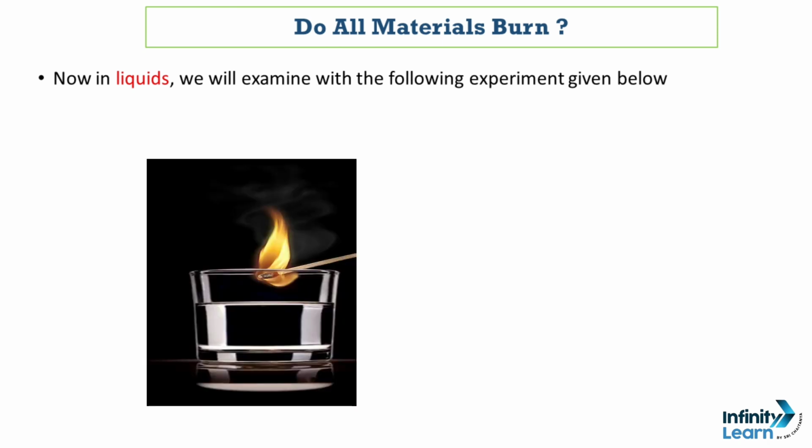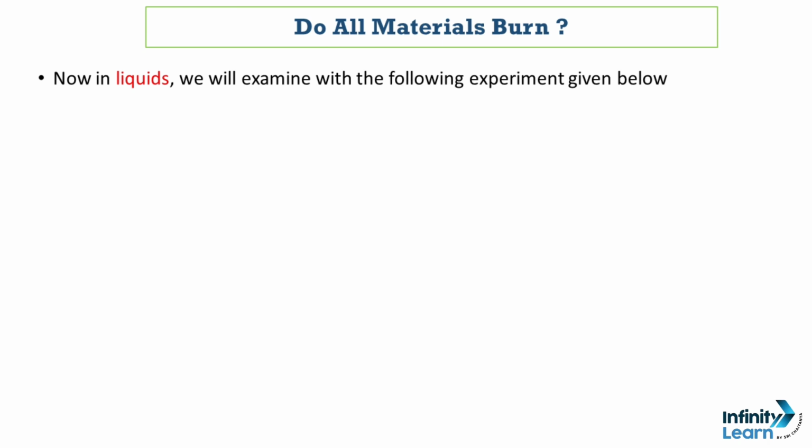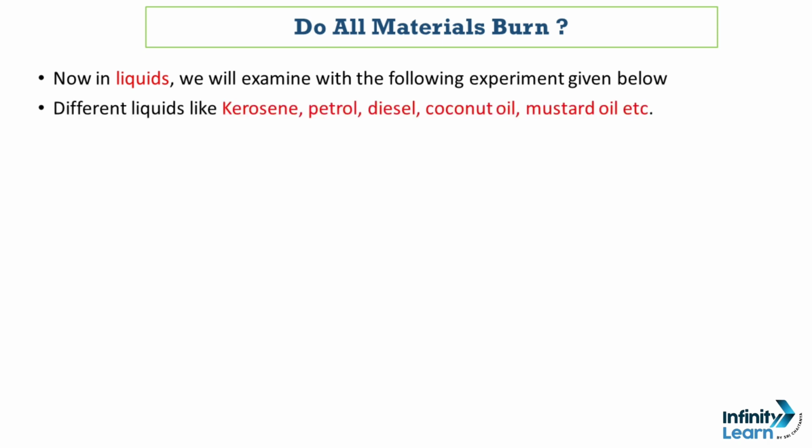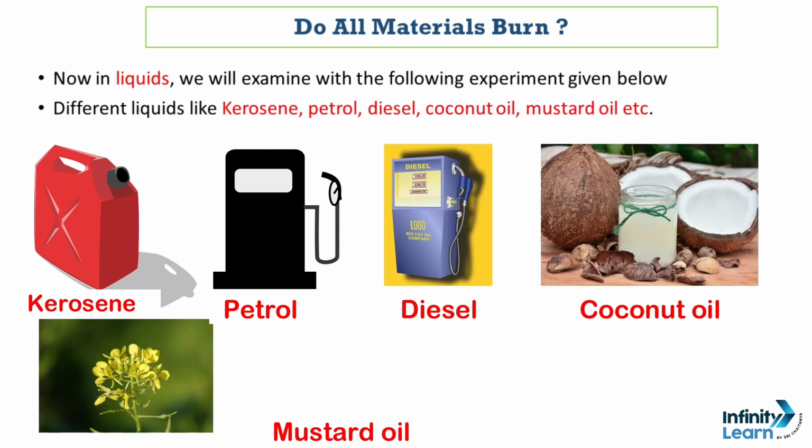Let's take a container and pour water in it. Bring a lighted matchstick closer to the surface of the water. Keep it for some time and observe whether it burns the liquid or not. We can replace water here with different kinds of liquids like kerosene, petrol, diesel, coconut oil, mustard oil, etc. At the end of the observation, we will see that some liquids burn quickly, some liquids take time to burn, and some liquids don't burn with this limited amount of heat.